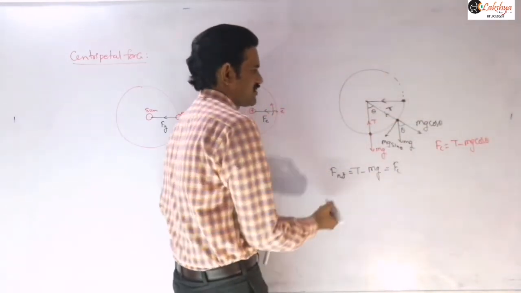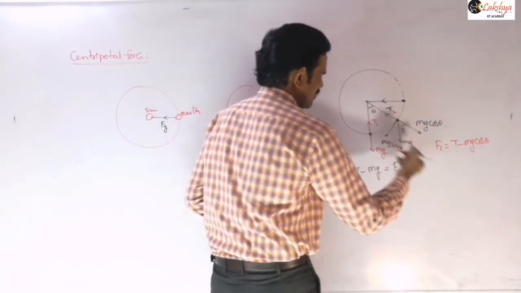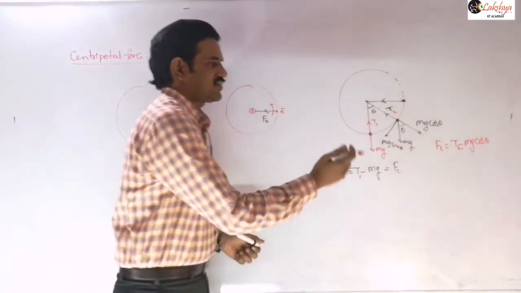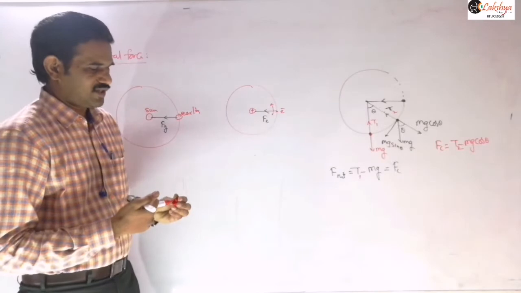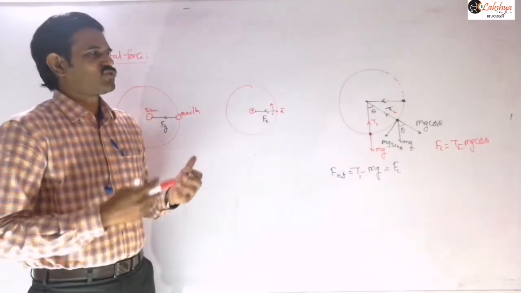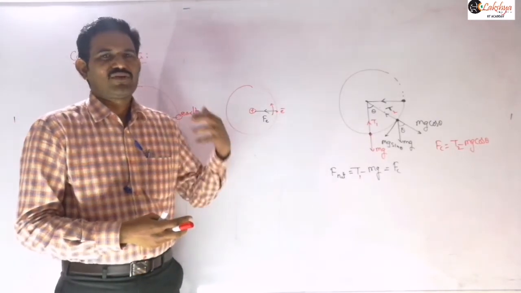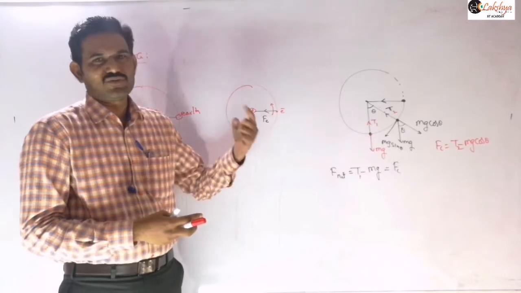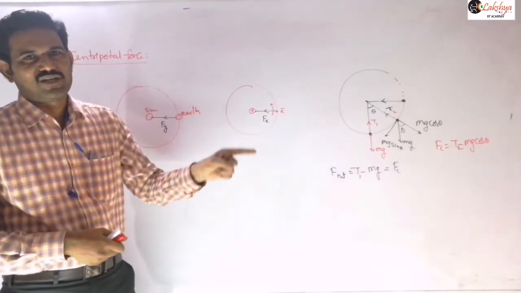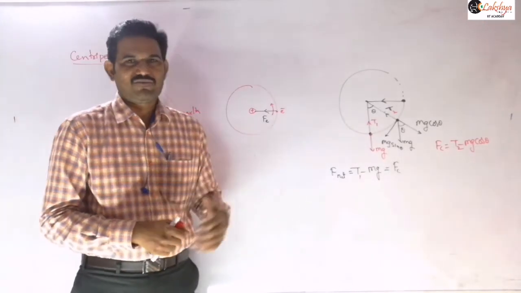T minus mg cos theta. You may take the tensions as different, otherwise you may get confused. The lowest position I am taking as T1 and this I am taking as T2. Then T2 minus mg cos theta you may write there, and that will act as the centripetal force here. So when two or more forces are acting, we take the resultant of those forces. Sometimes, if required, we need to resolve the force into components. The radial components we need to find, the net force acting along the radial direction, will provide the centripetal force.